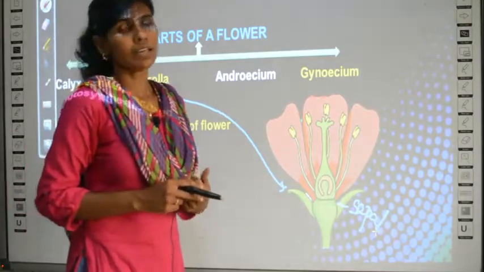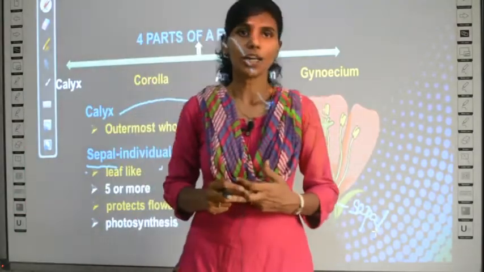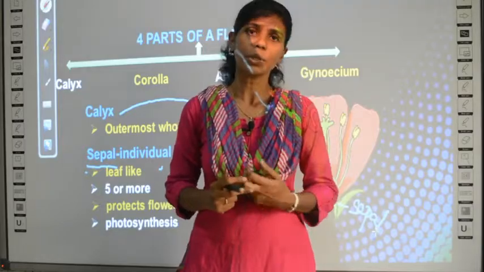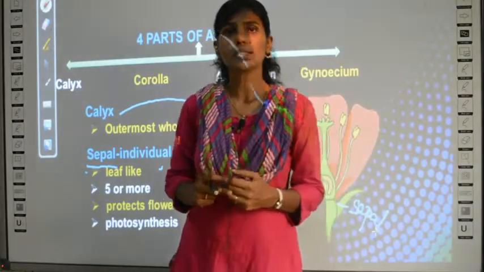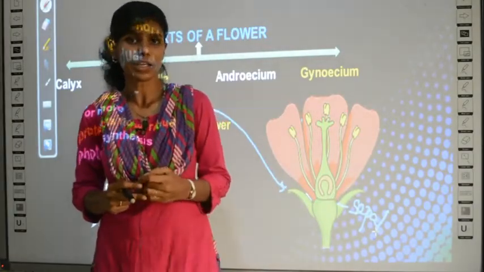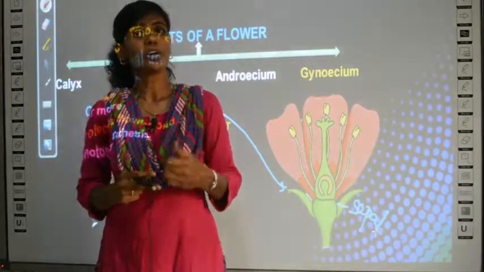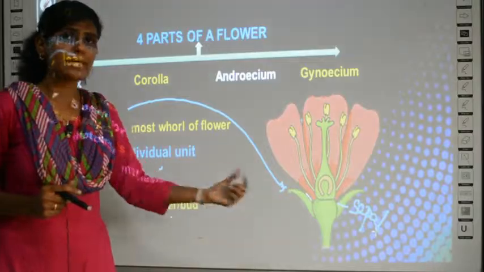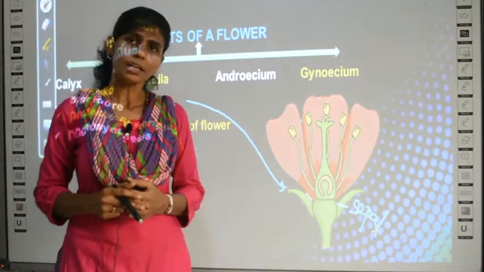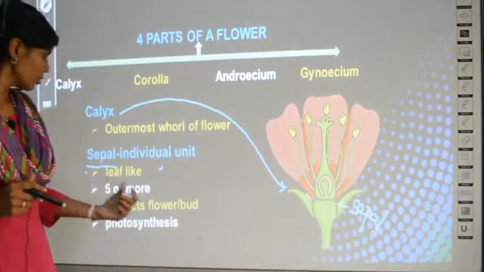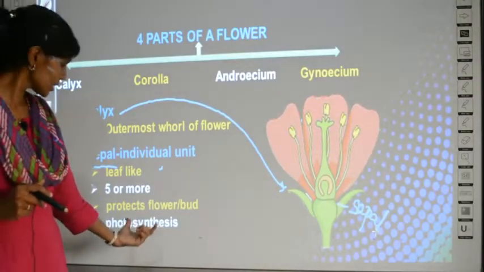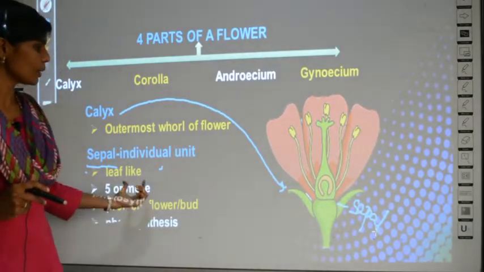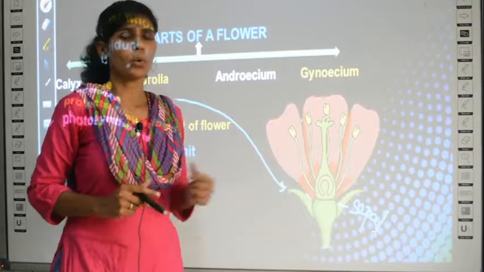Anything green in color is mostly made up of the pigment called chlorophyll, and it can undergo the property of photosynthesis. Say for example, algae are all green in color, right? So, they can also carry out photosynthesis. Similarly, these sepals are also green in color and they can also undergo a process called photosynthesis, and usually they are 5 or more in number.